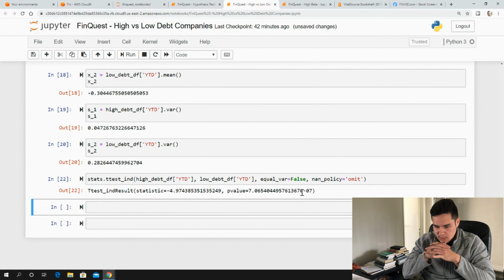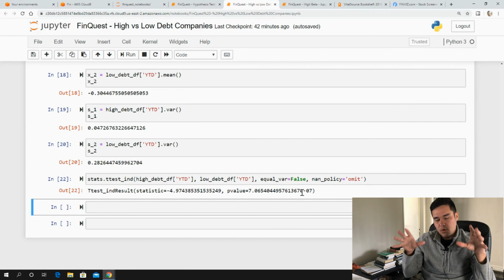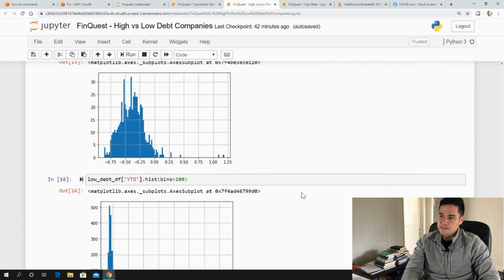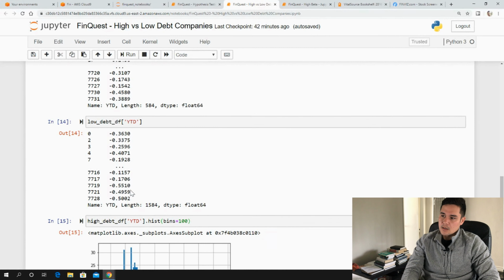So what's the intuition, and what can we imply from these results? It does seem that high debt companies performed worse than low debt companies in this year-to-date time period. This does not mean this will continue into the future. It's just an interesting observation. I would imagine that among these high debt companies, there are still some value plays in there. Maybe they shouldn't have been sold so much. But I also would imagine that there are many of these low debt companies that got hurt, but there may be some value in there.